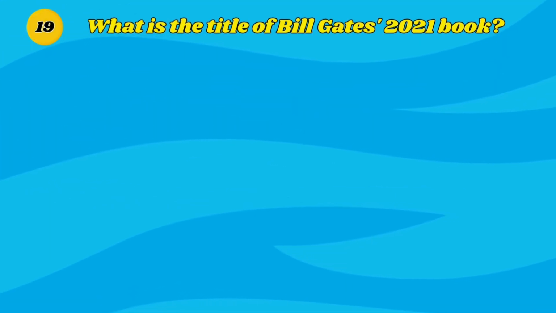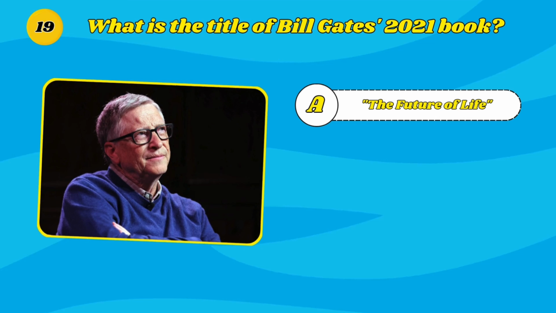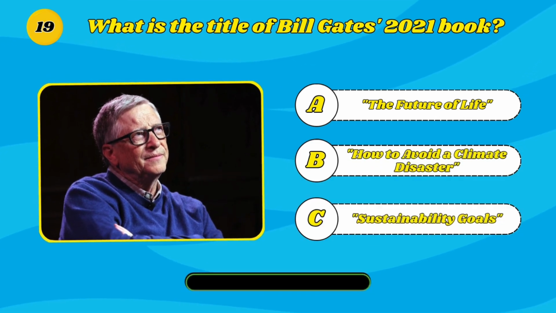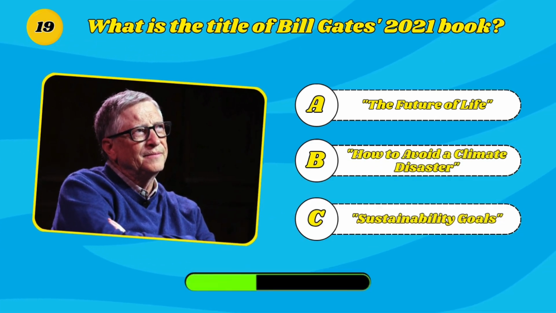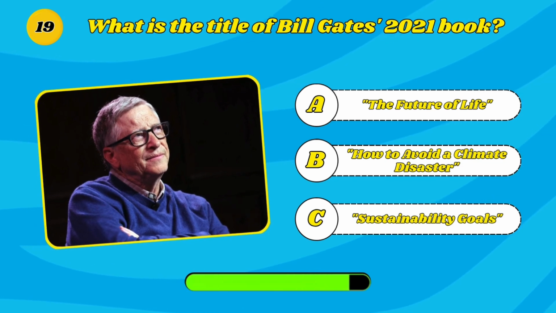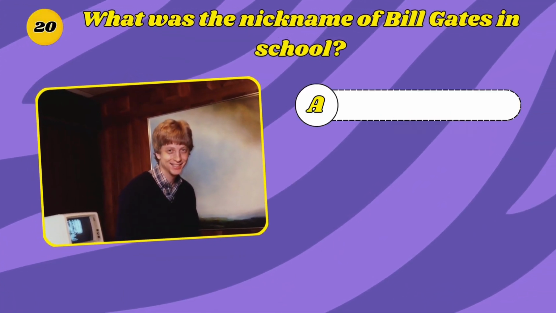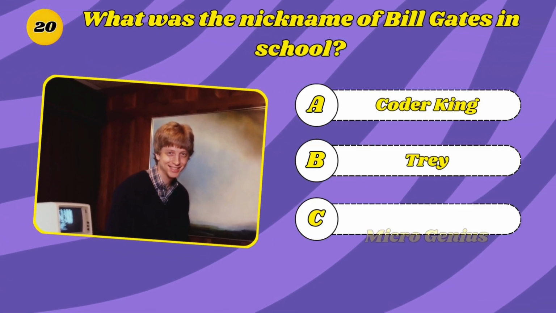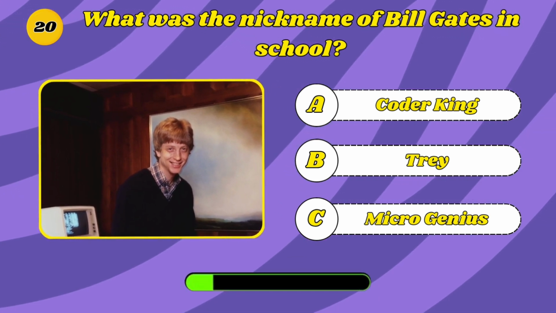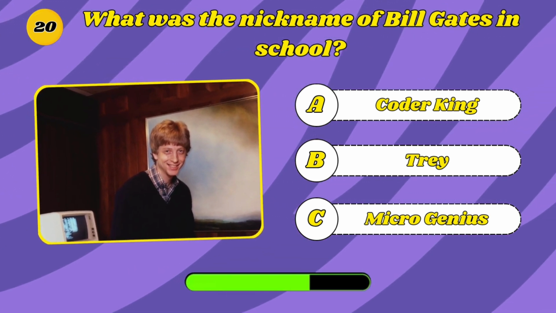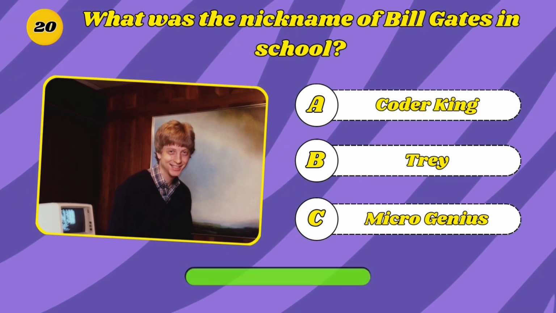What is the title of Bill Gates' 2021 book? A. The Future of Life. B. How to Avoid a Climate Disaster. C. Sustainability Goals. It's How to Avoid a Climate Disaster. What was the nickname of Bill Gates in school? A. Coder King. B. Trey. C. Micro Genius. Yes, it's Trey.